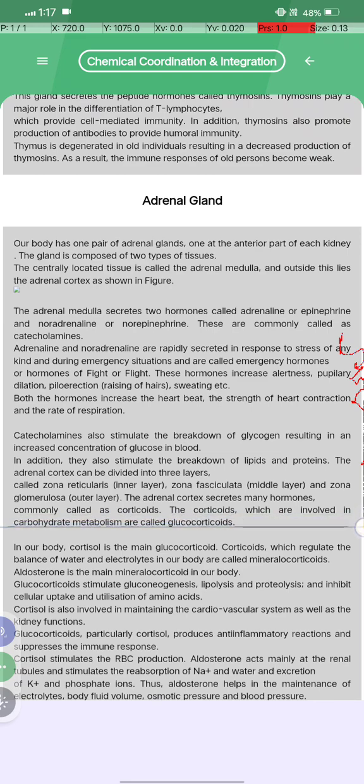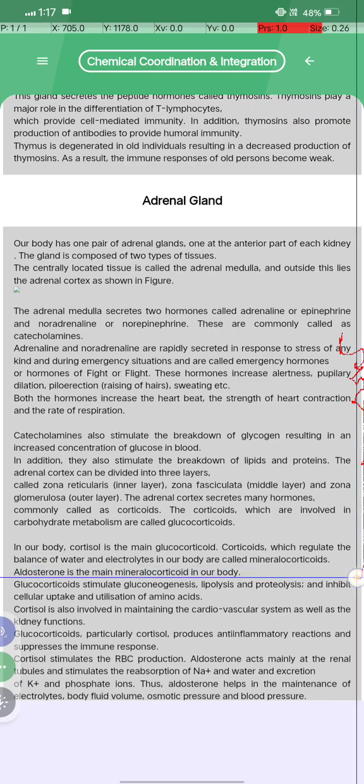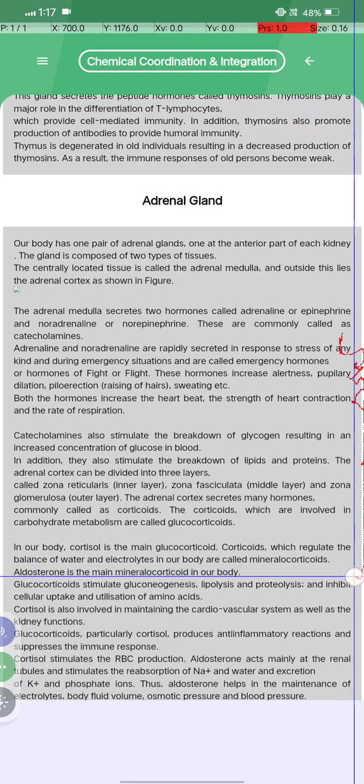The adrenal cortex secretes many hormones commonly called corticoids. Corticoids which are involved in carbohydrate metabolism are called glucocorticoids. In our body, cortisol is the main glucocorticoid. The corticoids which regulate the balance of water and electrolytes in our body are called mineralocorticoids. Aldosterone is the main mineralocorticoid in our body.